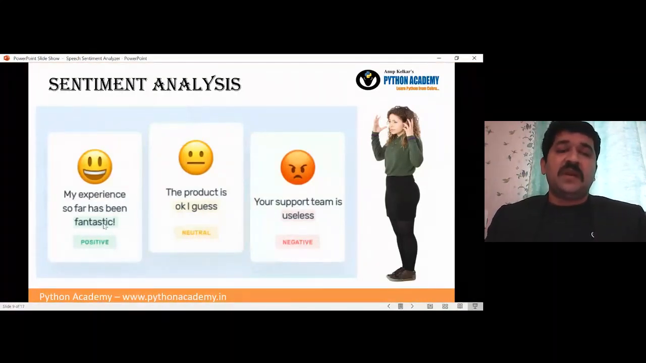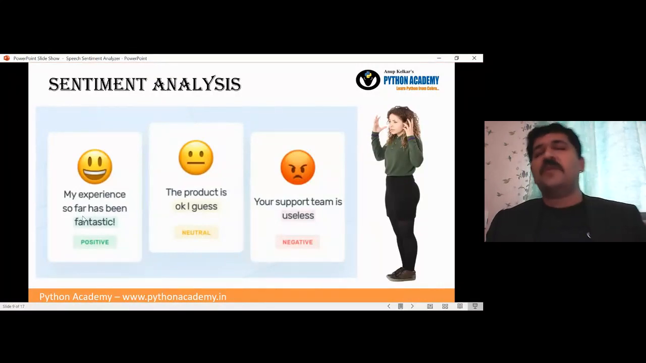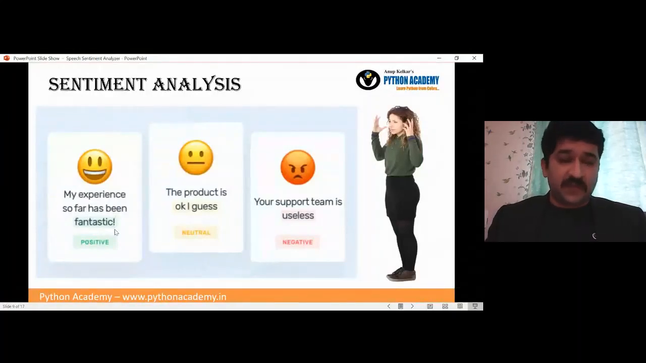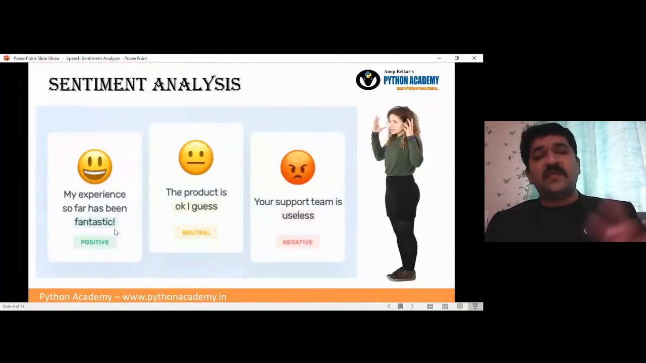But remember, it is not a single word. If I say so far has been, so far may be a negative word also, because I am talking about so far. But I can write here, my experience so far has been fantastic, but today was a disaster. So now the single word but made that thing a negative side, not the positive.